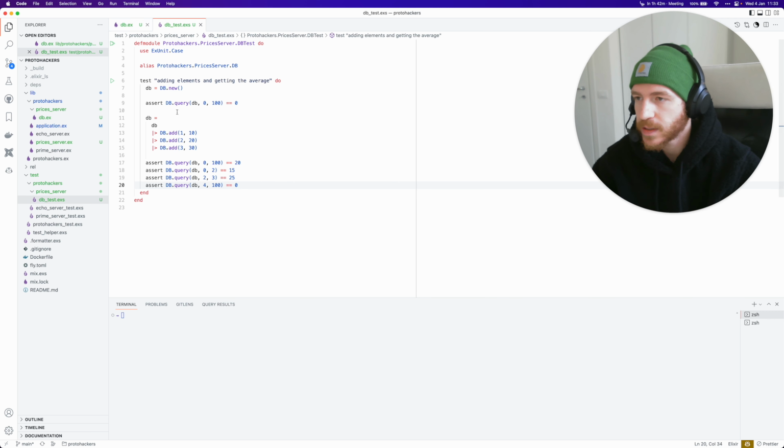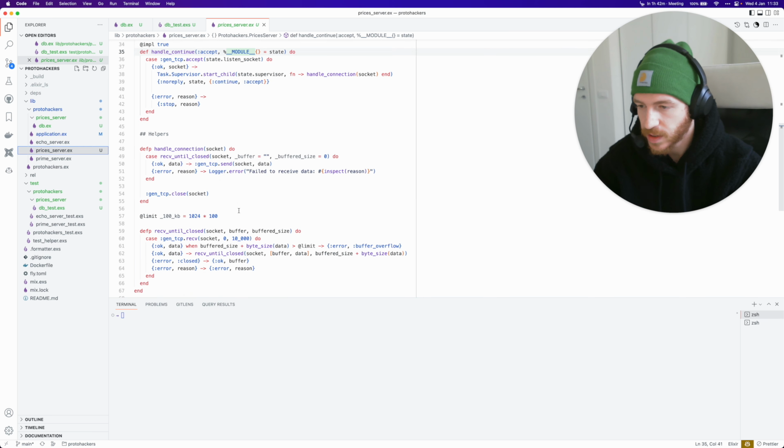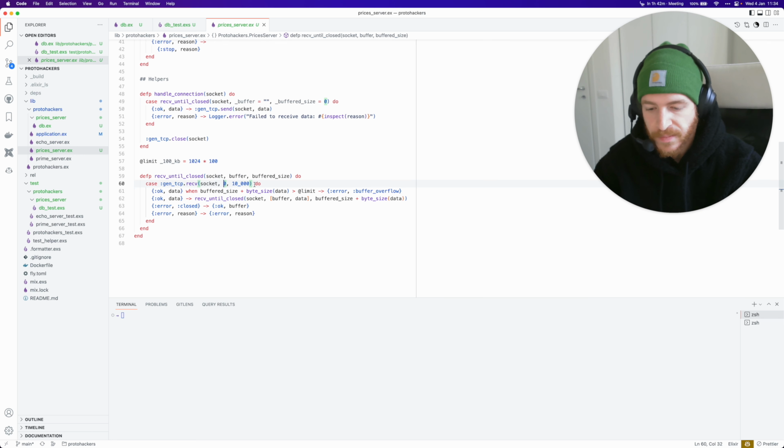Okay, so we got our data structure. Let's go for our binary protocol. So I go back to the prices server here. The problem description says that every message is 9 bytes. So the first thing we can do is get 9 bytes at a time, so it's the first time that we're going to use something different than 0 in gentcp.receive.